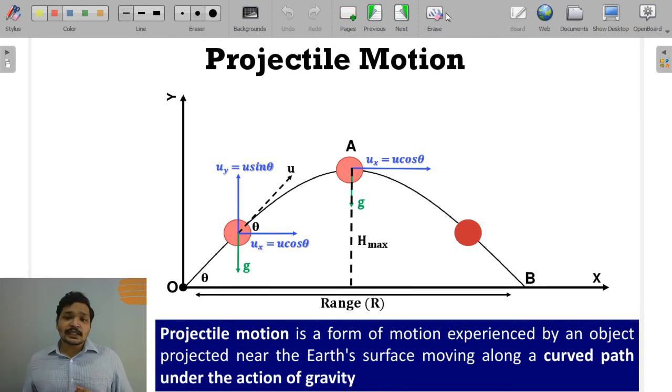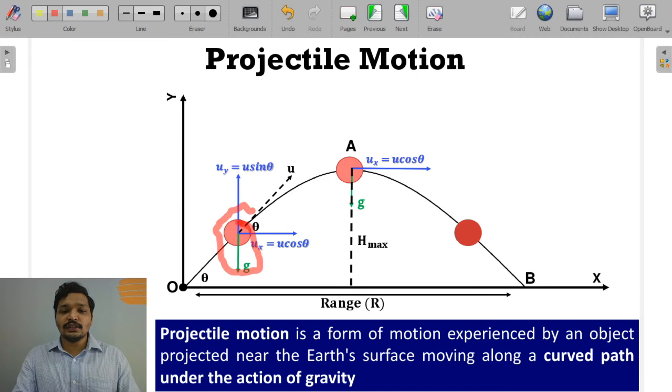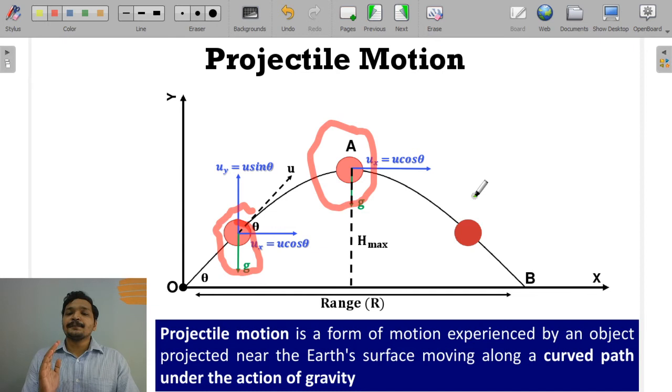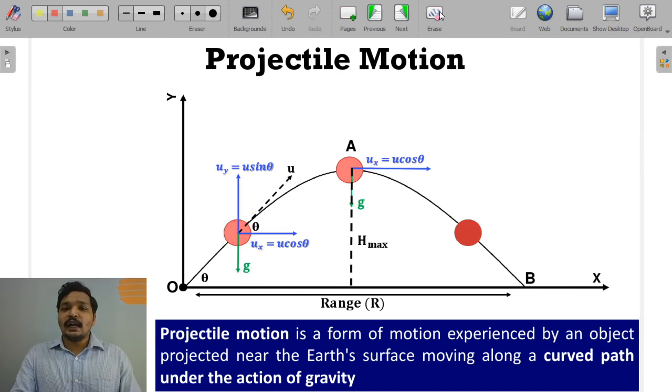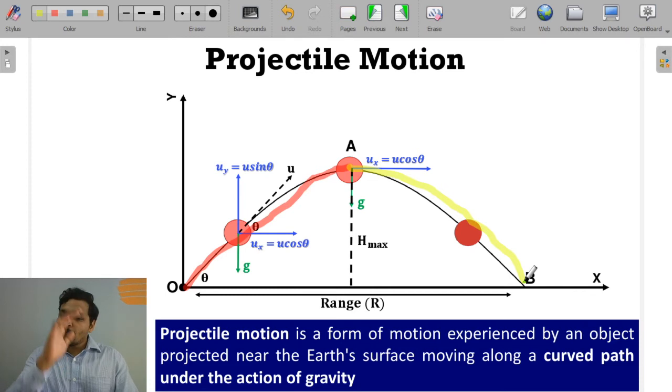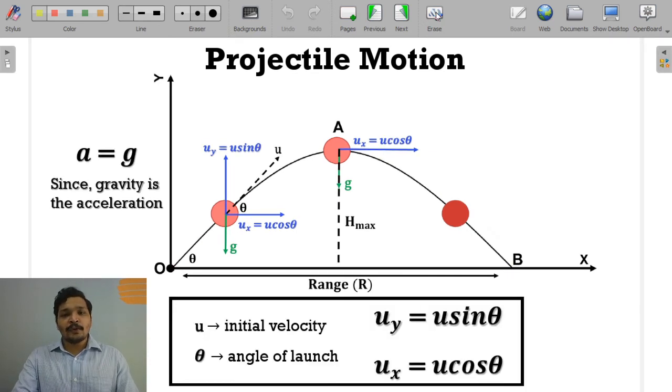So when this object is released, it is traveling in this curved path because there is a constant acceleration acting on it, that is nothing but gravity. You see over here, the ball is at different x and y coordinates, but the one constant thing is gravity, and this gravity is acting as deceleration until it reaches point A, and post that it's an acceleration to pull it till point B. So we now understood this. Now let's get into the kinematic properties of projectile motion and how we solve problems around it.